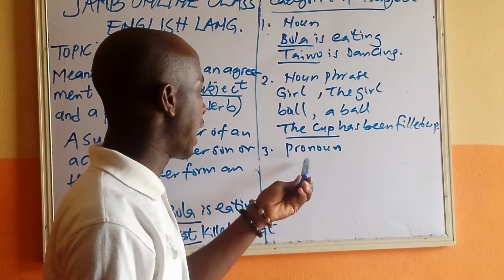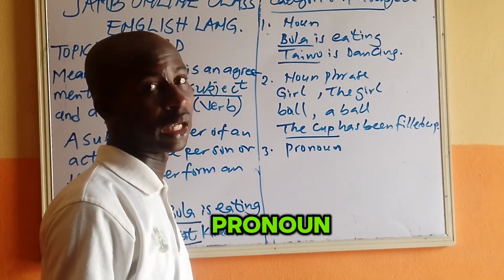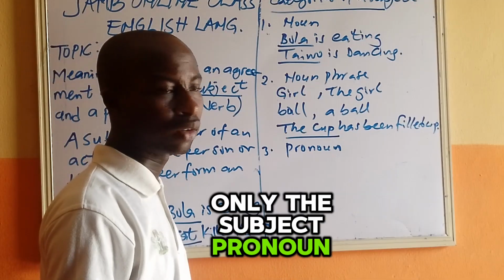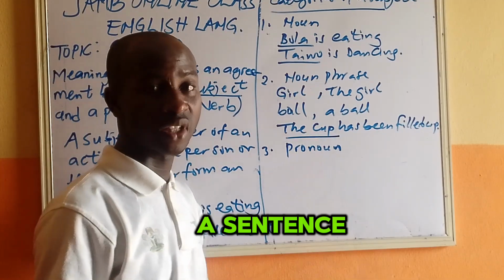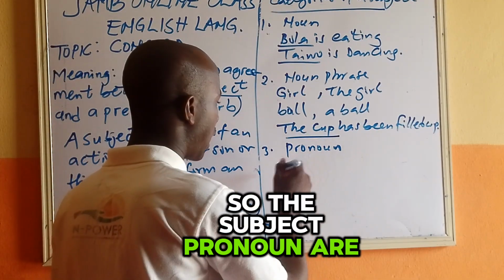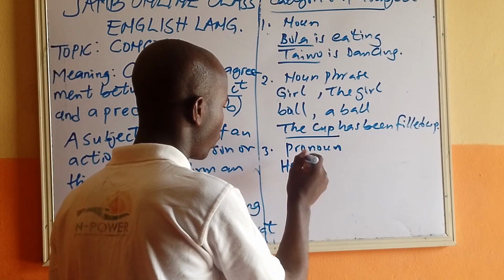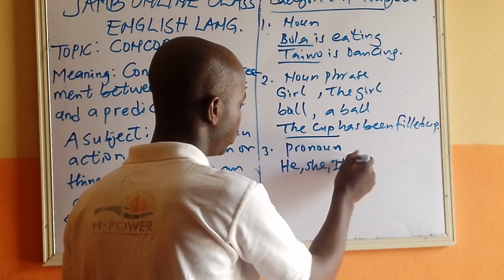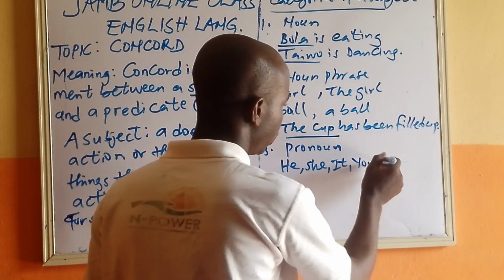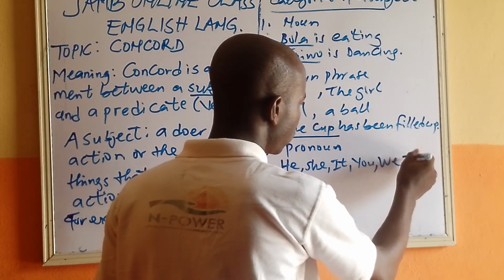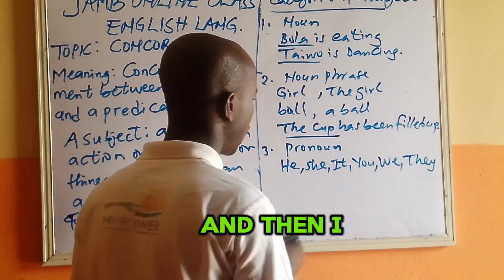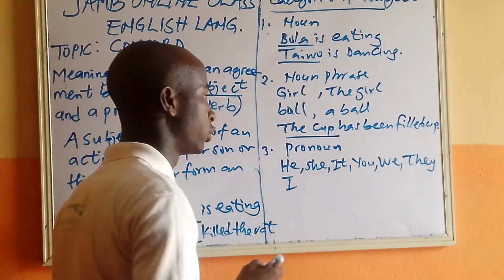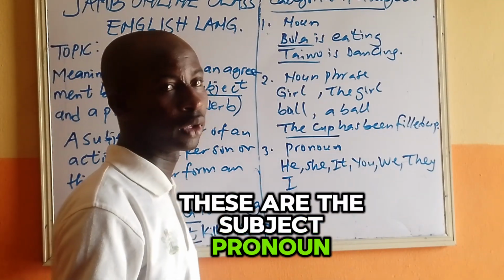And then we have a subject pronoun. Only the subject pronoun can stand at the beginning of a sentence. So the subject pronouns are what? He, she, it, you, we, they, and then I. These are the subject pronouns.